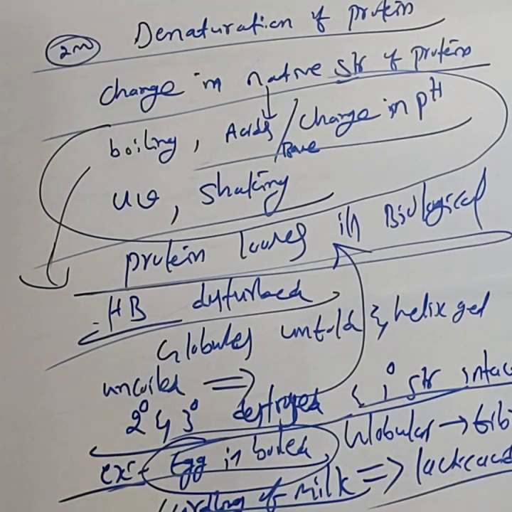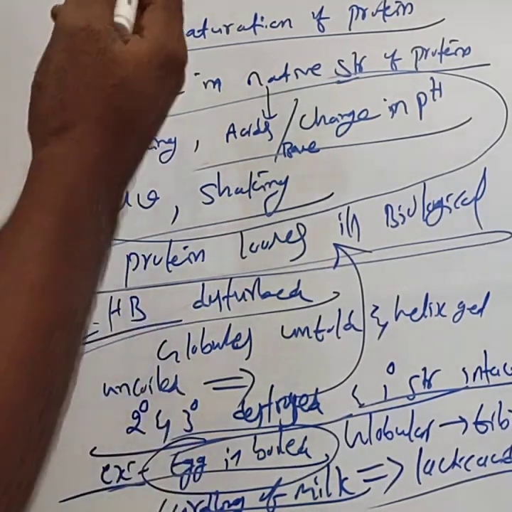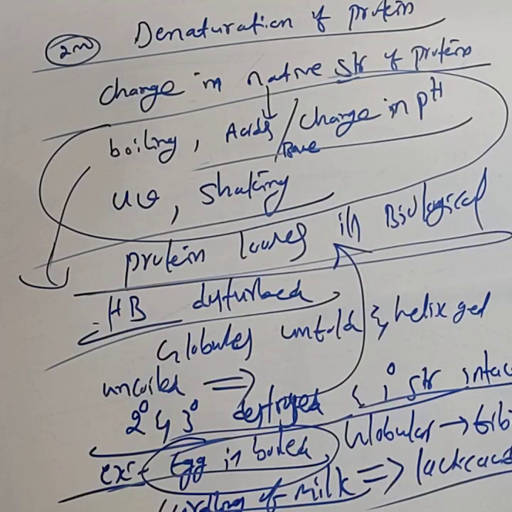The bacterium is Lactobacillus. Lactobacillus bacteria present in the milk convert milk into curd. During the formation of curd, lactic acid is formed. These two are examples of denaturation of protein.